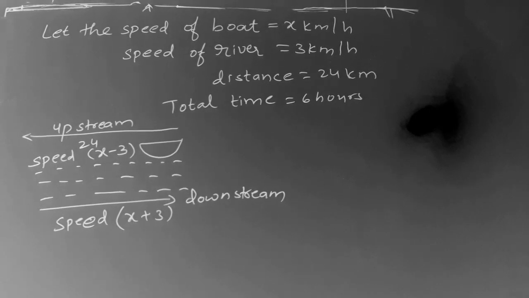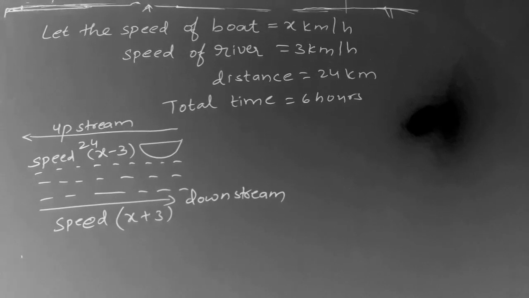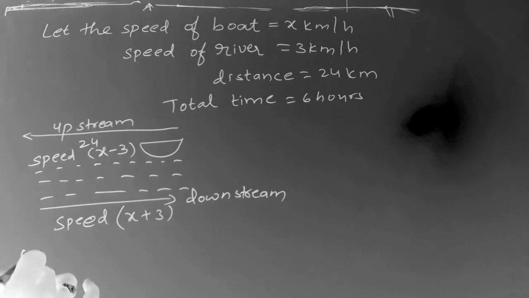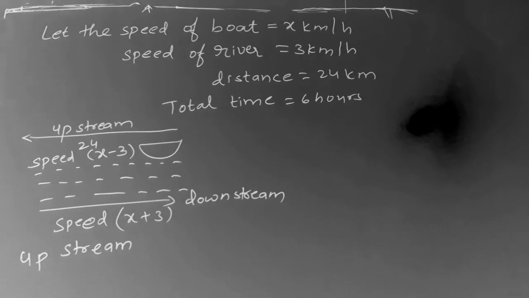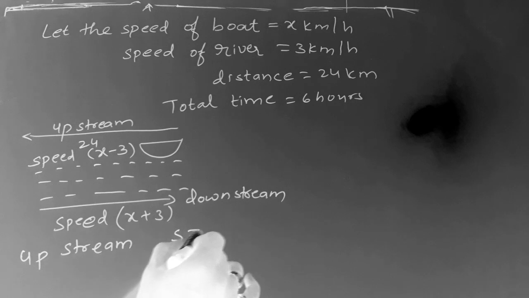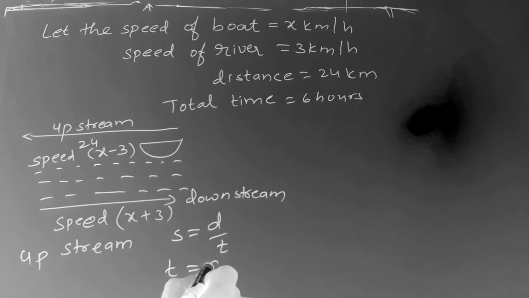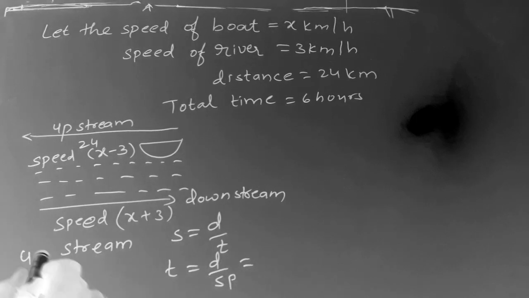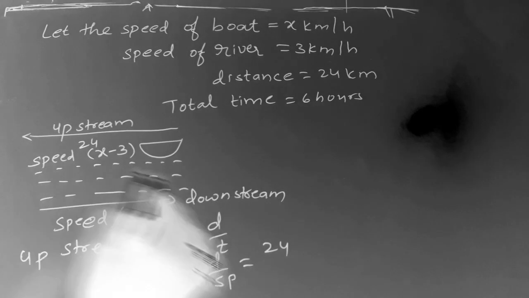Now first we will find the time taken to travel the distance upstream. We know that speed is distance by time, so time is distance by speed. For upstream, the distance is 24 kilometers.